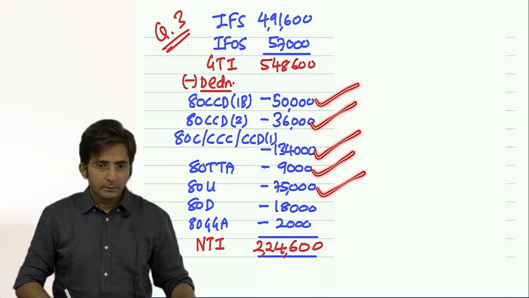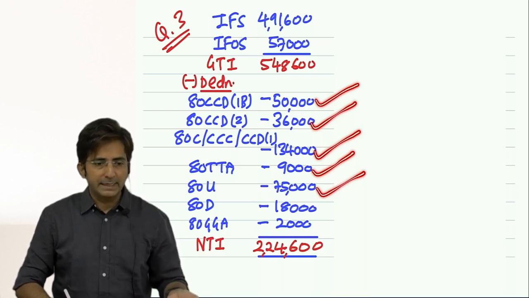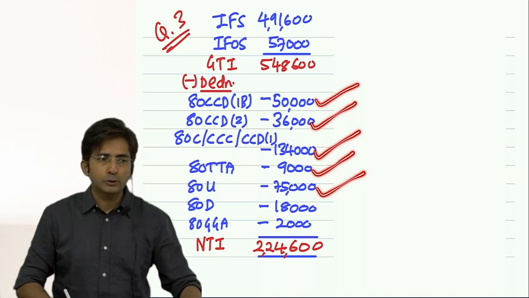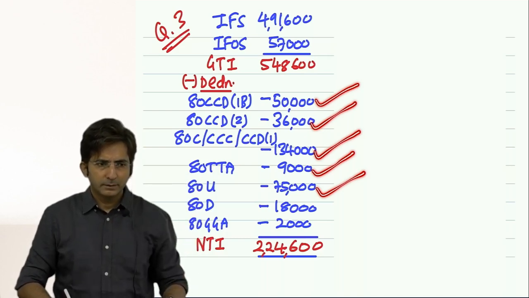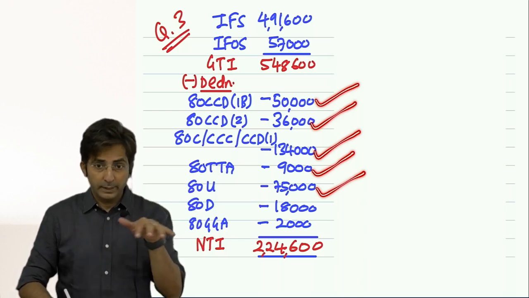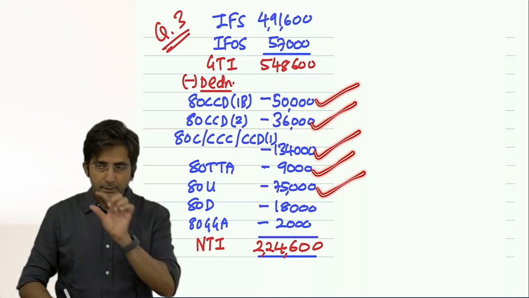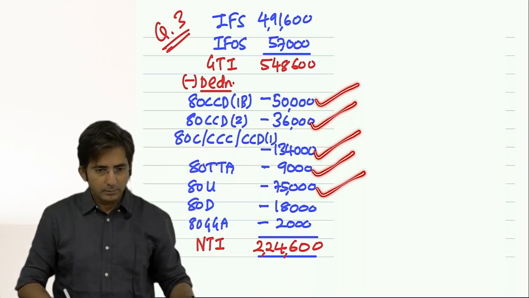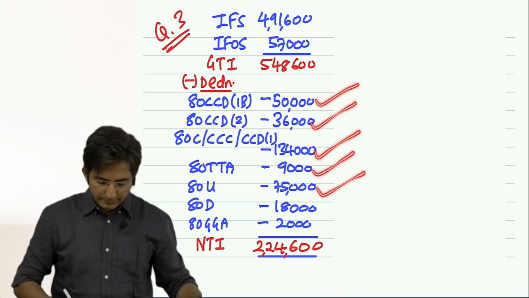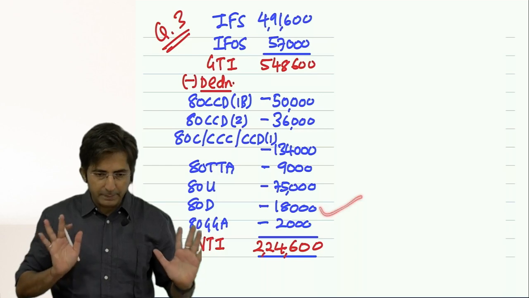80U, assessee is handicapped. See, for 80U, your language should be like this: 80U, handicapped assessee. The wordings are also relevant. Write section 80U, then handicapped assessee. Amount 75,000. Then 80D, Mediclaim.